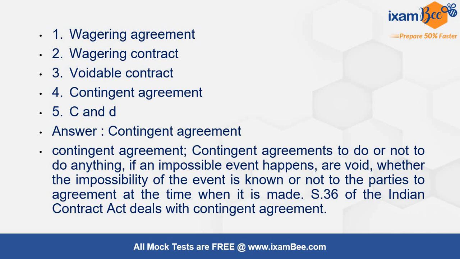Contingent agreements to do or not to do anything, if that impossible event is happening, are void, of course. And if the impossibility of the event is known or not known to the parties of the agreement at the time it is made, then Contract Act section 36 deals with this concept of contingent agreement, कि अगर उस समय पर A और B को ये नहीं पता था that whether C will die at that time. So that is coming under the definition of contingent agreement.